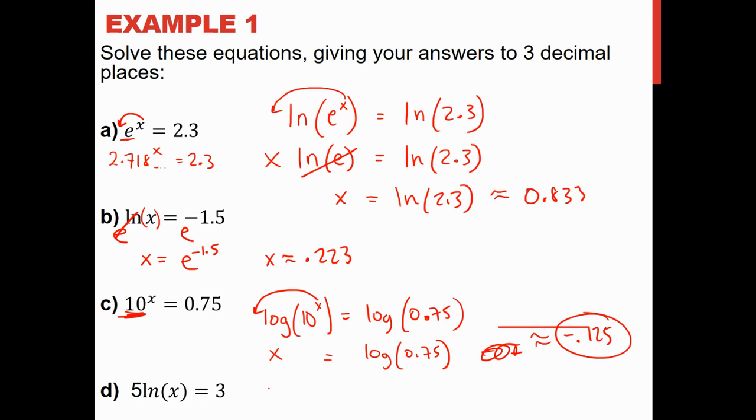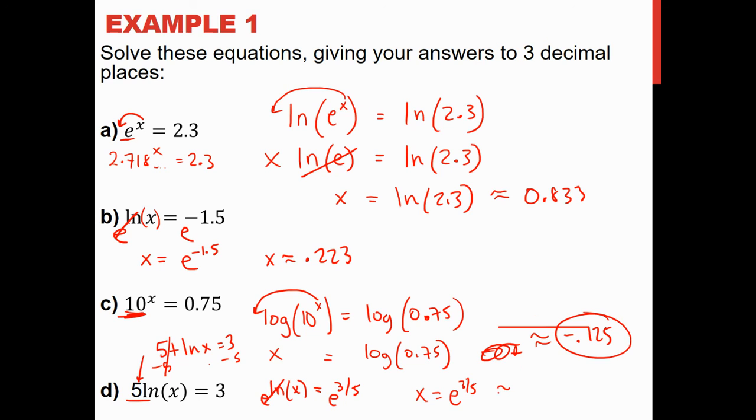Okay, last one. 5 natural log x equals 3. So if I've got a number in front, I just need to divide first. So I'm going to divide that 5 over the other side. Similarly, if I had like 5 plus natural log x equals 3, I would just subtract this 5 on the other side. So get rid of numbers when you can. Then the next thing, if I have natural log x equals 3/5, I know that x must be e to the 3/5 because e is the only thing that's going to cancel this natural log out. It's the only thing that's going to make it go away.